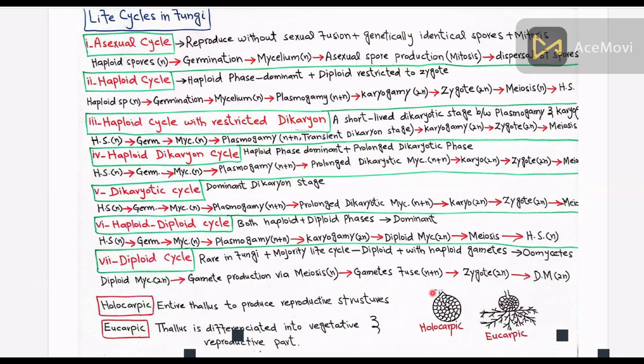As you can see in this diagram, this is the holocarpic fungus, in which only reproductive structures are formed. But this is the eucarpic fungus. One part is differentiated into the vegetative structures which absorb the nutrients, and the other part is converted into the reproductive structures.